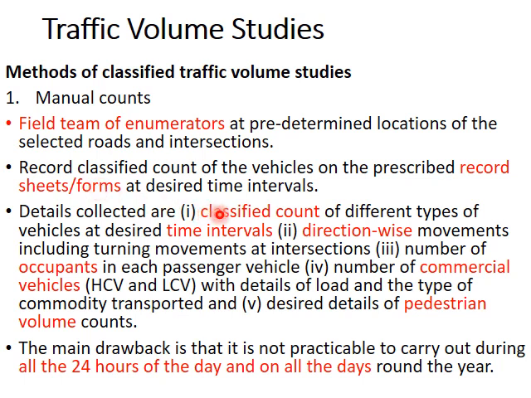Then the following details will be collected, like how many vehicles passed and different types of vehicles, the direction they traveled, the time they passed, then the number of heavy vehicles, number of occupants in each passenger vehicle, like how many people were traveling in a car, how many people were traveling in a bus, how many people were traveling in three-wheelers and two-wheelers. This will be noted down by the enumerators. And then also the details of pedestrian volume. How many pedestrians were walking along the roadside? How many pedestrians were crossing at the location? Main drawback of the manual count method is that we cannot conduct it for a longer period of time, and also we cannot conduct it for all days of a year.